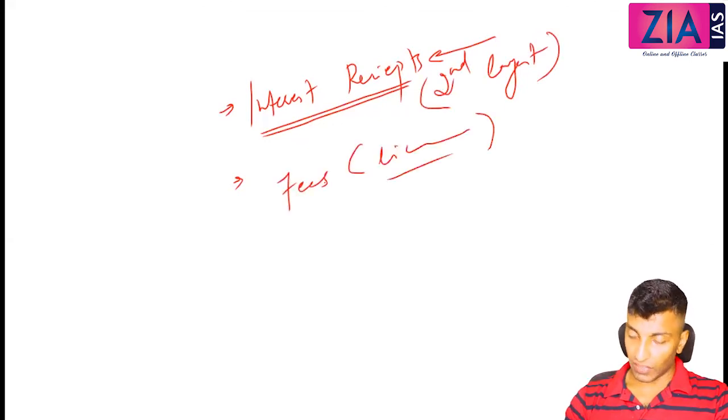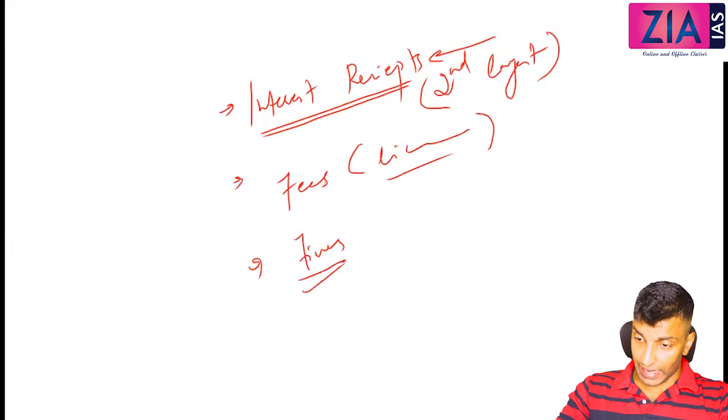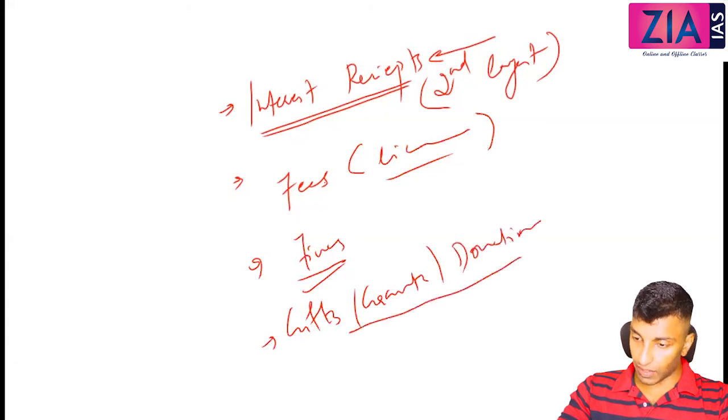Fifth, the fees, like licensing, license fee, etc. Then you can also write fines, various fines, gifts, grants, donations. All these are non-tax revenue.